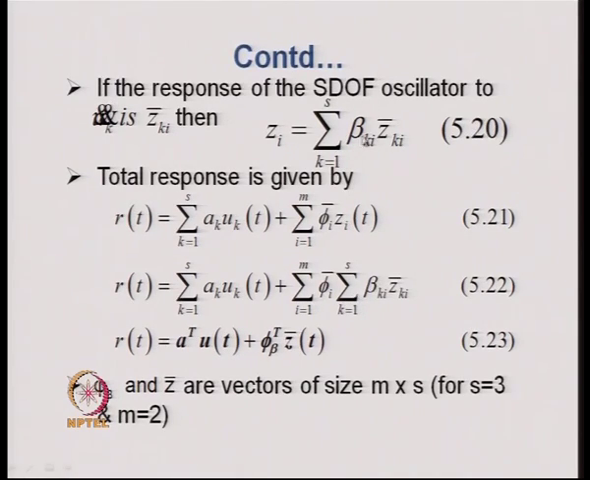Substituting z i t from this equation, we finally obtain equation 5.22, and this equation can be written in a compact form in matrix notation, that is R t becomes equal to A U t plus phi b z bar t, where phi b and z bar are vectors of size m into s. Say the number of supports is 3 and the number of modes that we consider is 2.